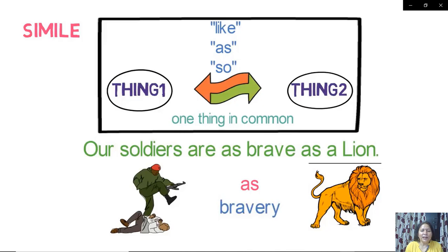Our soldiers are as brave as a lion. Yes, soldiers and lion, they actually are so different, but why are they compared? Because of one quality, and that quality is bravery. Look at the quality, this is bravery. So they are as brave as a lion. So there is a direct comparison made between two different things. Thing 1 and thing 2, they are different, but comparison is made because of one common thing, and that is bravery. I hope it's clear to you.